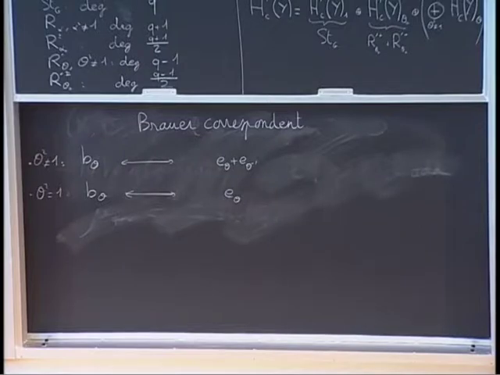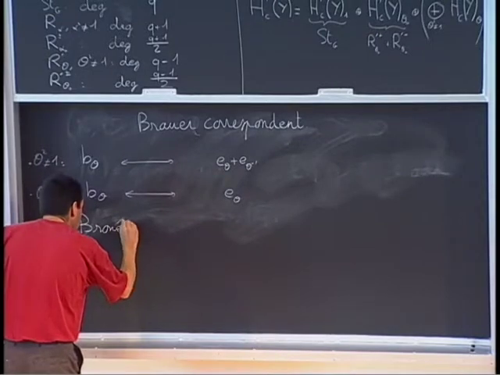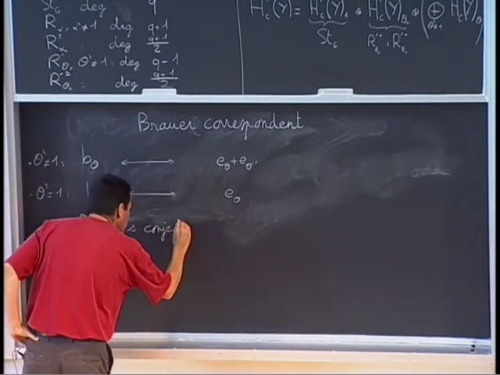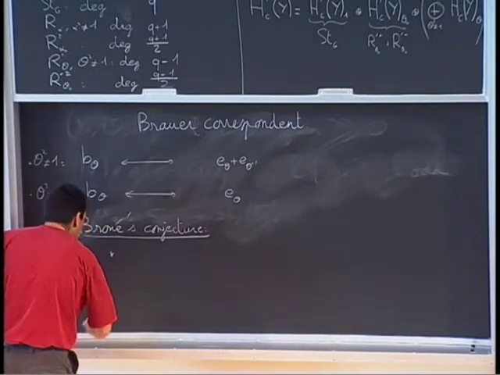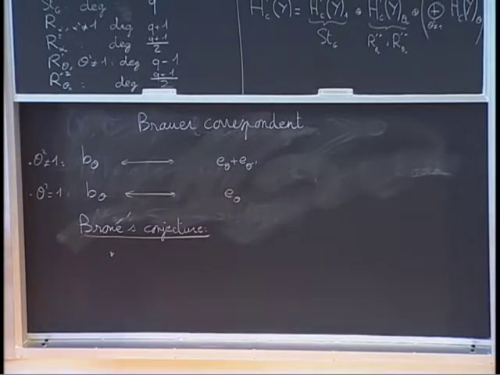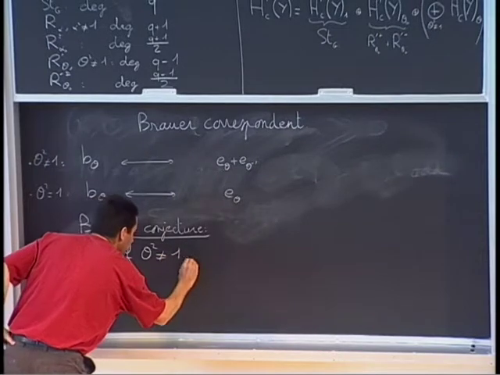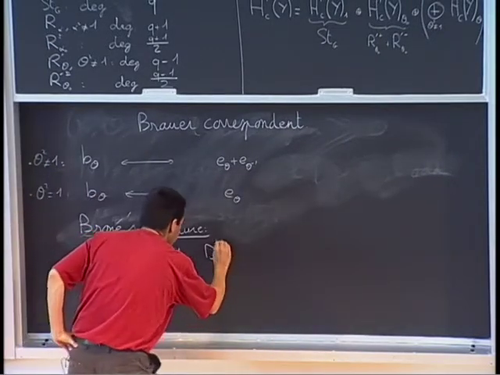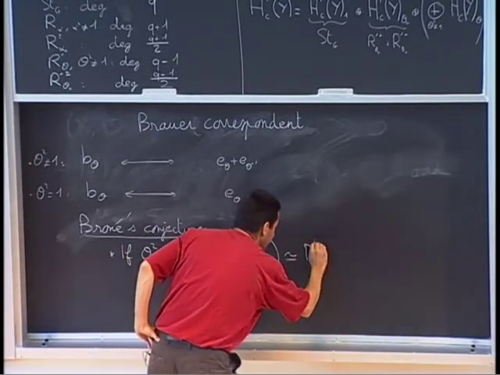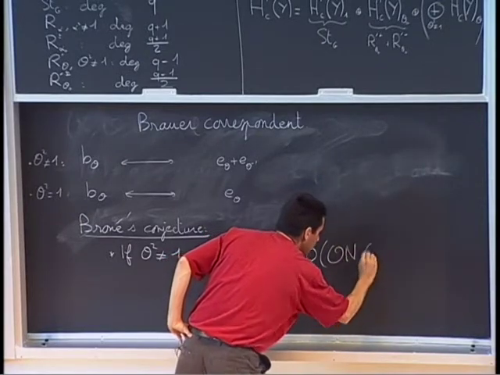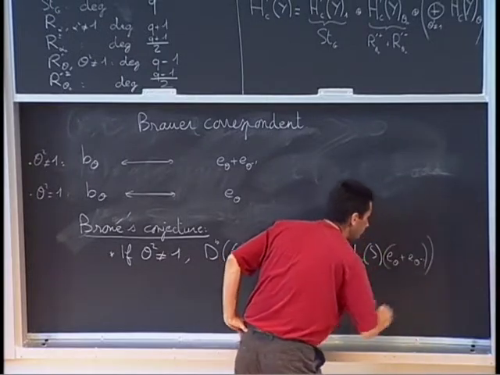Well, so what does Brouwer's conjecture predict? In the case where theta squared is different from 1, it predicts a derived equivalence between OG b_theta and O N_G(S) (e_theta plus e_theta inverse).